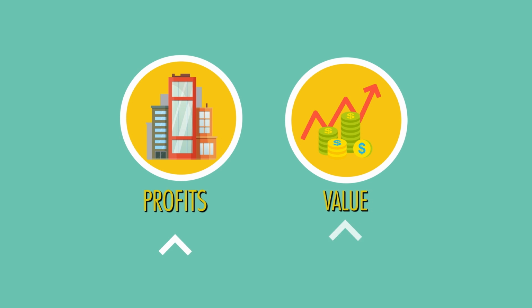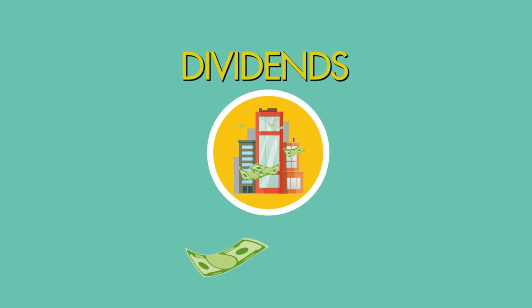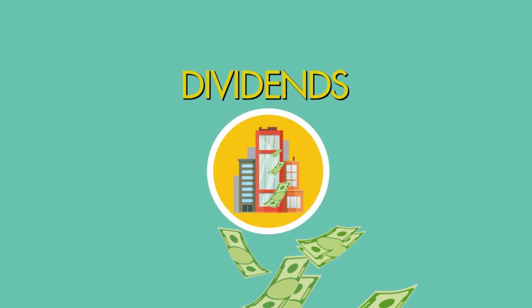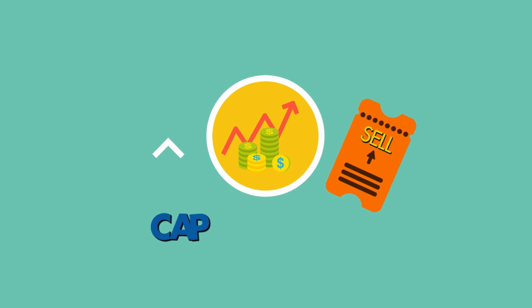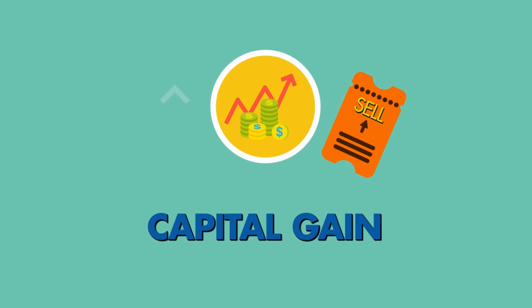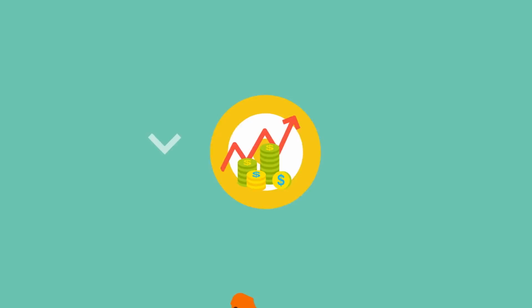As a shareholder, you can benefit in two ways. A company can distribute dividends, a payout of cash based on how many shares you own. Or you can sell your stock for more than you paid for it. Your profit is called a capital gain. The result in both cases? You make money.